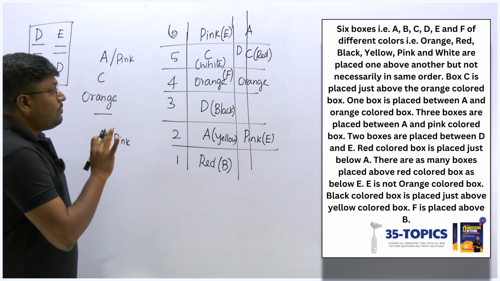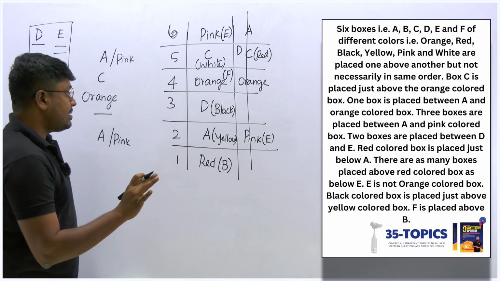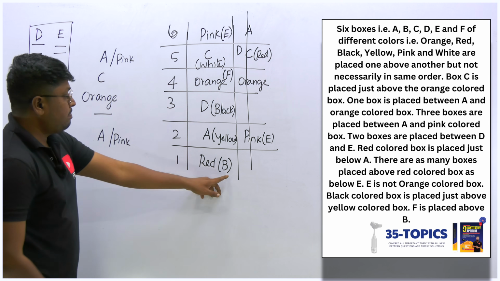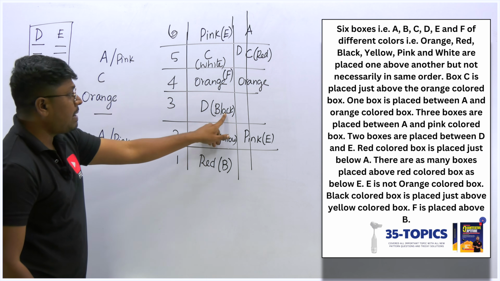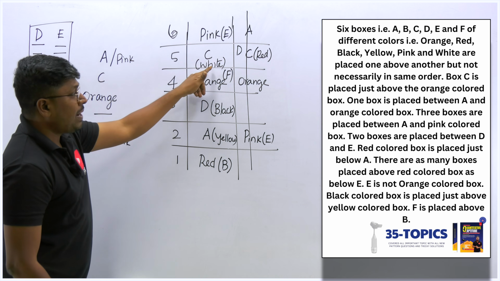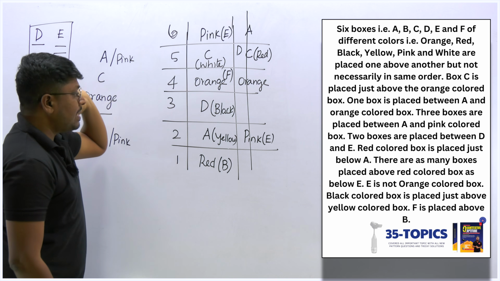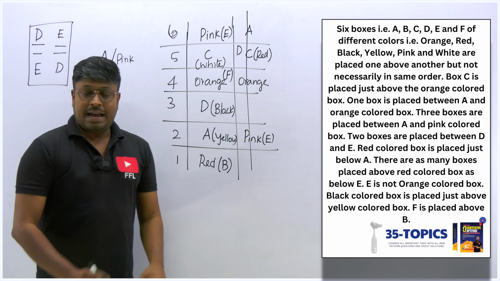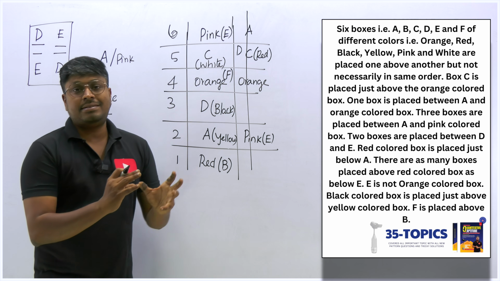I think we have placed all the boxes as well as their colors. So B red, A yellow, D black, F orange, C white, and E pink. Yes, we got the answer correctly. Right? See, I didn't get stuck anywhere in this arrangement.